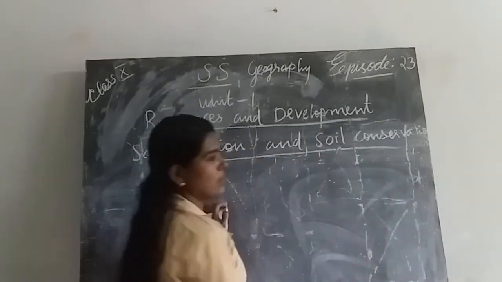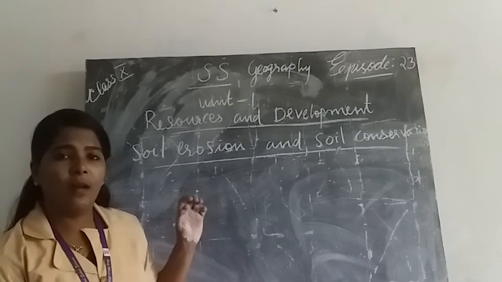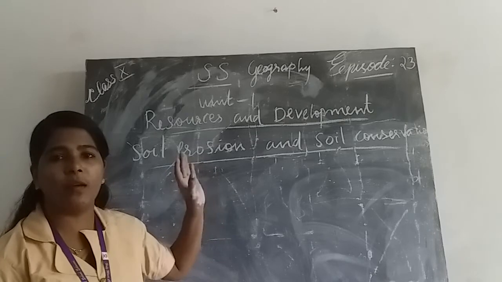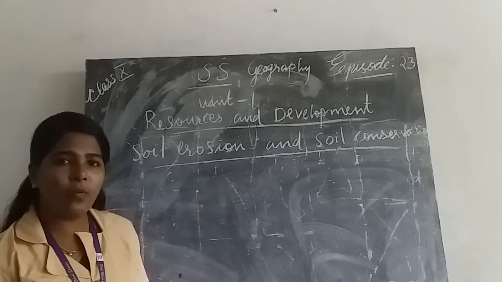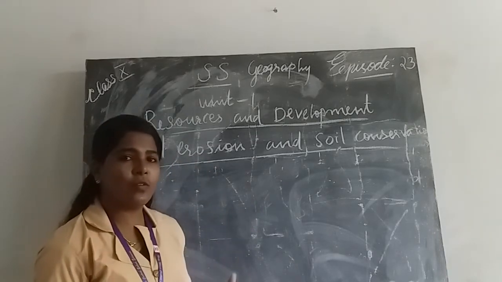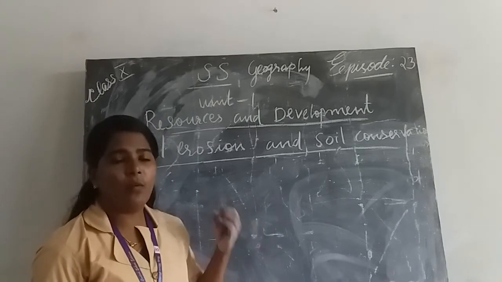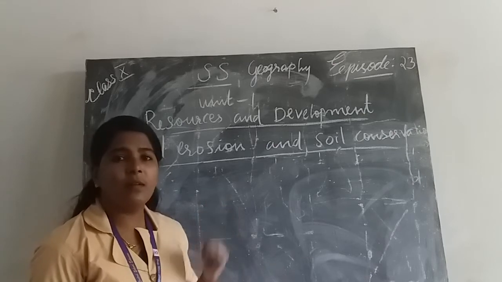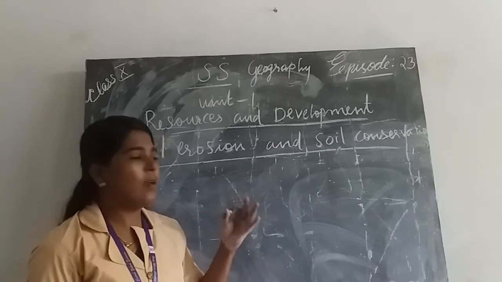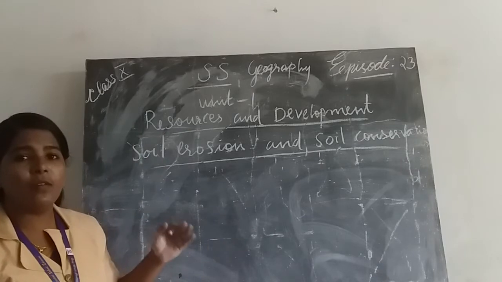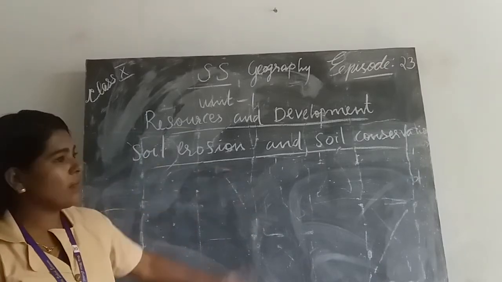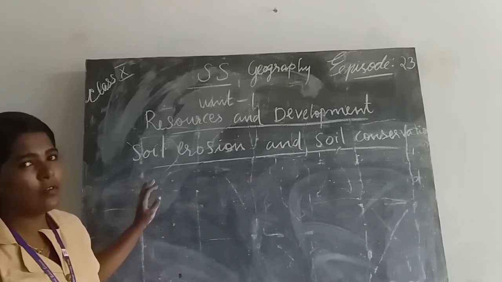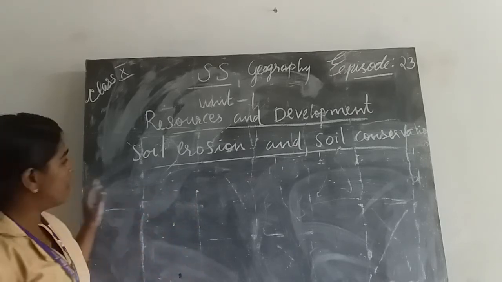What are the human activities responsible for soil erosion? There are several: deforestation, mining, over-irrigation, overgrazing, construction of buildings, etc. What are the natural forces? The natural forces like running water, rainfall, and wind are the natural forces that are responsible for soil erosion.